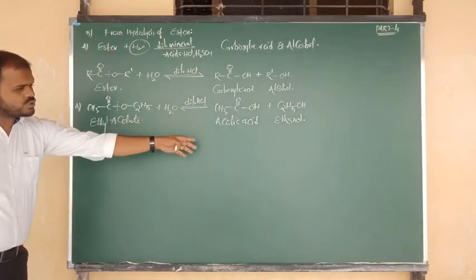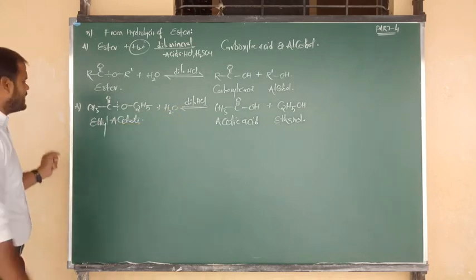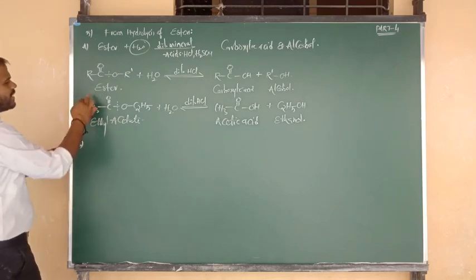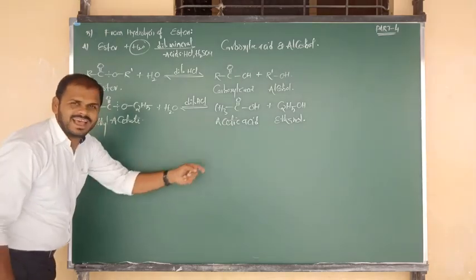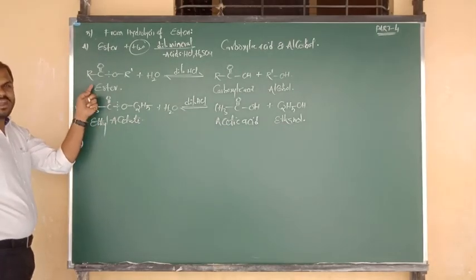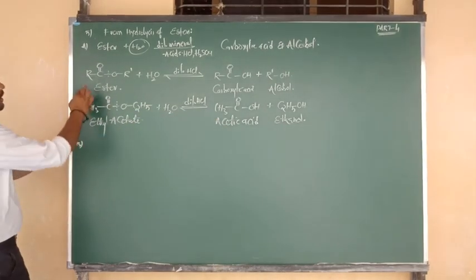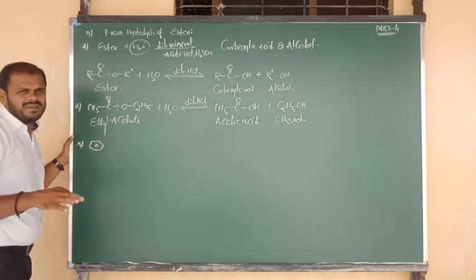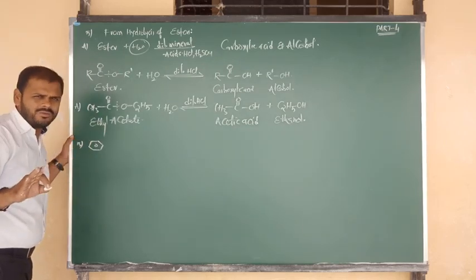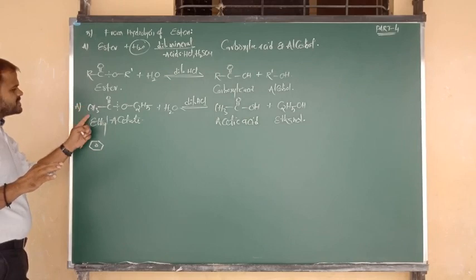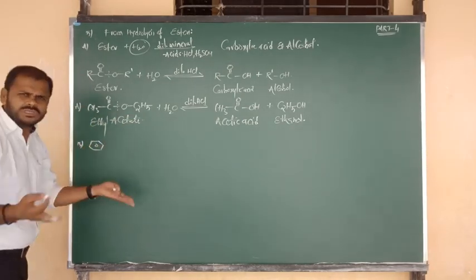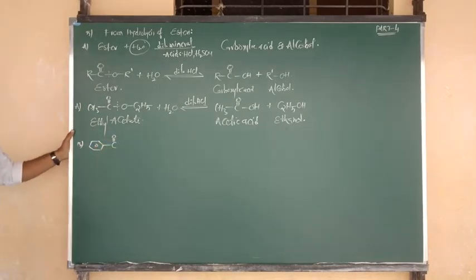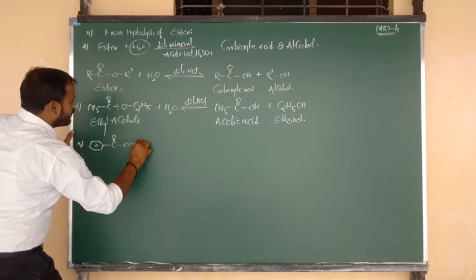Now I want to go for the preparation of benzoic acid. For that purpose I am going to show you another example. So in the place of R we have written CH3, that means acetic acid. In the place of R I am going to write benzene. You will get benzoic acid. Logically, how to think? Rather than memorizing all the questions, that is not a good way. Shortly, how to think? R as CH3 gives acetic acid, R as benzene gives benzoic acid. So benzene bonded to C double bond O. I have written here C double bond O connected to O, again O connected to.